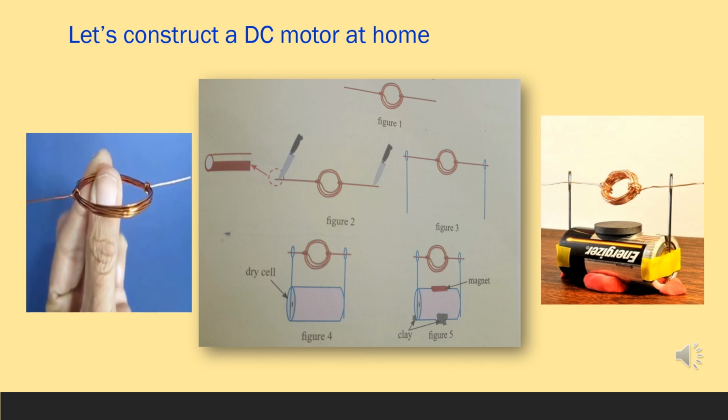Here, the magnetic field exerts a force on the conductor when a current flows through it. Two forces act on the coil in two opposite directions, a couple of forces, and it causes the coil to rotate as shown in the figure.